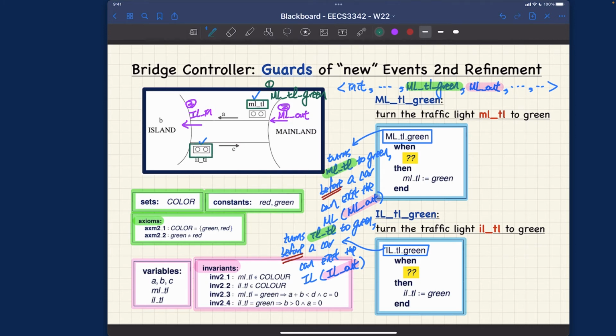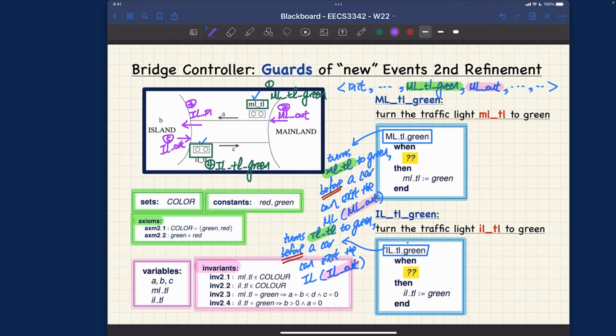So this will be number 4, which will be ILTL green. And then after this, we know that the car should be allowed to really go exiting from the island. So this will be IL out. This will be number 5 over here.